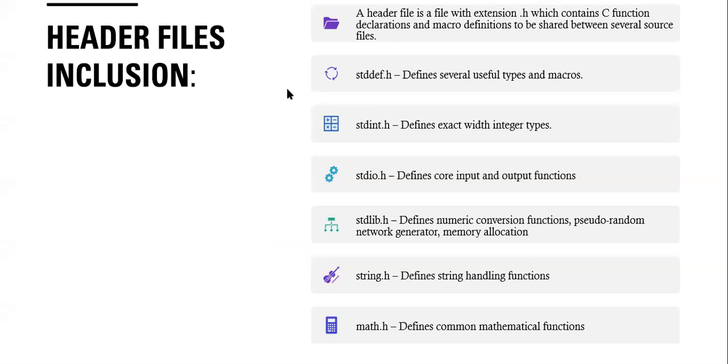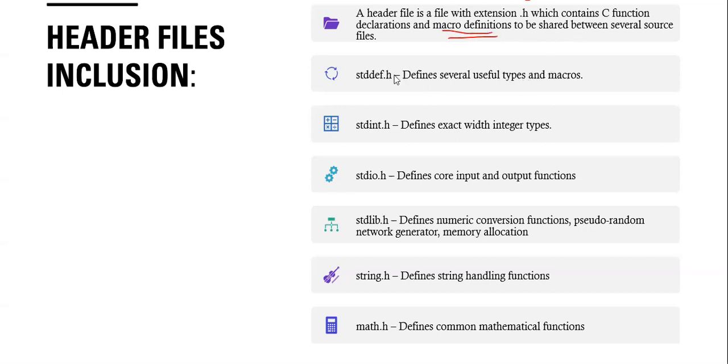Header. For headers, we use different files. For C language program files, we write them with a .c extension. Headers have the extension .h, and they contain C function declarations and macro definitions. We can go through that in more depth in upcoming videos.